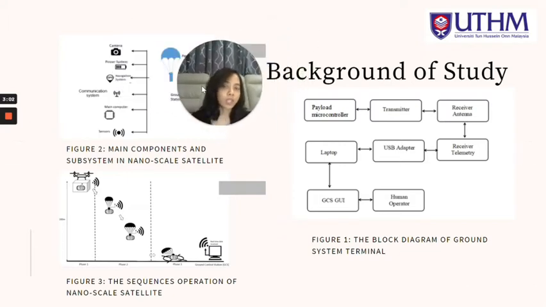Figure 1 shows the block diagram of the ground system terminal, where it starts from the payload microcontroller. The payload microcontroller collects the telemetry data and transmits it to the transmitter, and it is received by the antenna. Next, it passes to the telemetry and the USB adapter, where the USB adapter saves the data. The laptop acts as the ground system terminal, showing the data using the GUI interface, and the human will operate the ground system terminal itself.